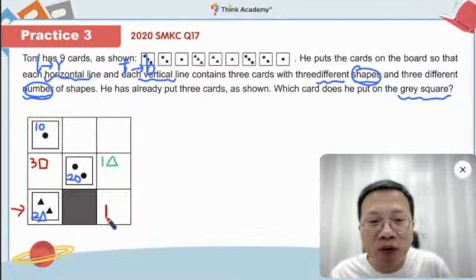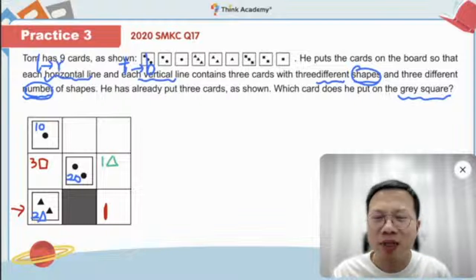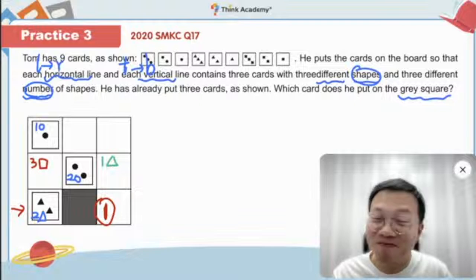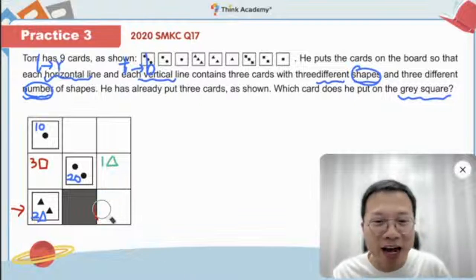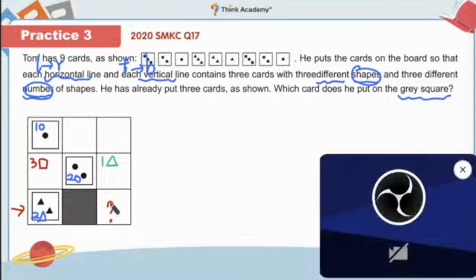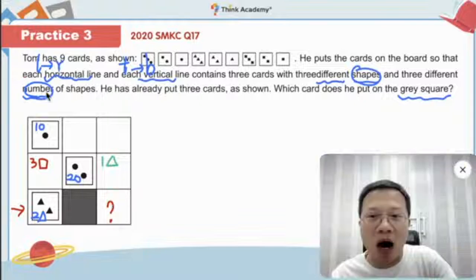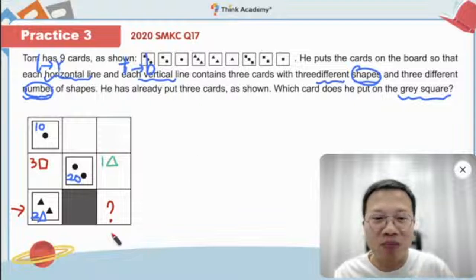So can we put a 1 here? Yes or no? No, right? Okay. So now everybody tell me, what number is this box? Can you tell me what number is this box? Number first.